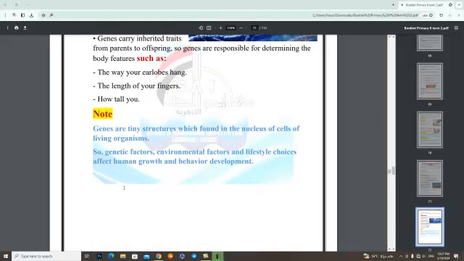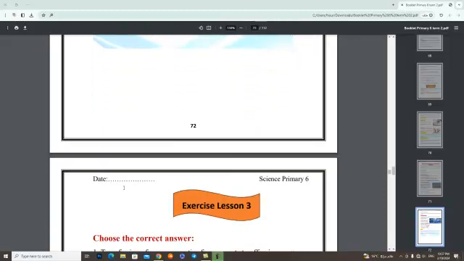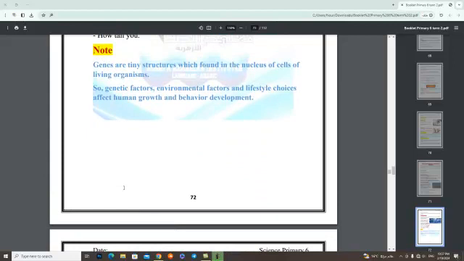Note, genes are tiny structures which are found in the nucleus of cells of living organisms. So, genetic factors, environmental factors, and lifestyle choices affect human growth and behavior development. So, we have finished concept number 1 in Unit 4.